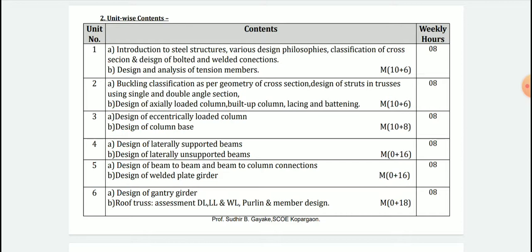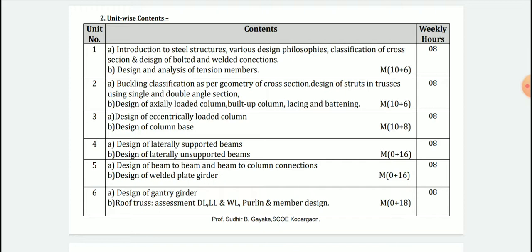Now unit number 4, we are going to learn design of laterally supported beams, and in the B part we are going to see design of laterally unsupported beams. So from unit number 4, flexural members come into the picture. This unit has a total weightage of 16 marks. Here 0 plus 16 is purposefully written, as the in semester weightage for unit number 4 is 0, so the entire unit will be asked in the end semester. Then unit number 5 is design of beam to beam and beam to column connections. The B part is design of welded plate girder. Again this unit has the same weightage as unit number 4. The total unit will be asked in the end semester, for 16 marks.